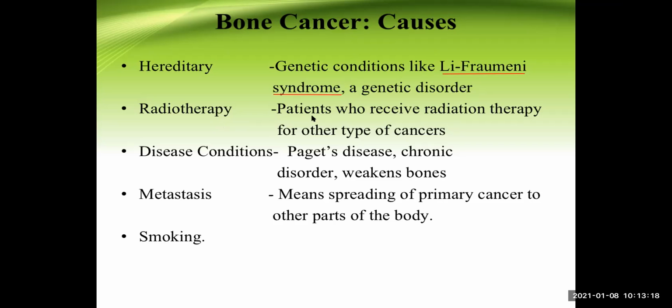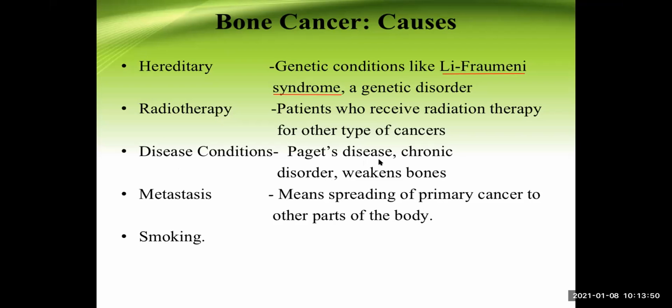Radiotherapy can also lead to cancer development in the bone. So we need to take a good history. Probably sometimes in the past, they were treated with radiation therapy for some other types of cancers. Who knows? So a good history should be taken. Sometimes some disease conditions in the bone can lead to development of bone cancer, like Paget's disease of the bone. Okay, some chronic disorders in the bone. You can simply write chronic osteomyelitis here.